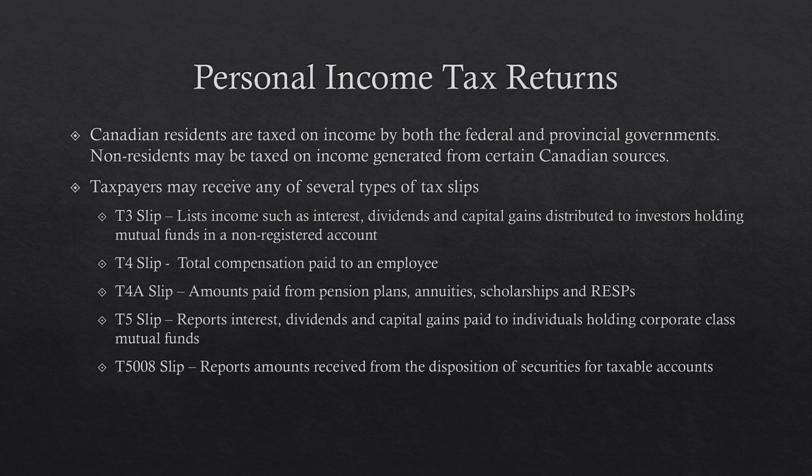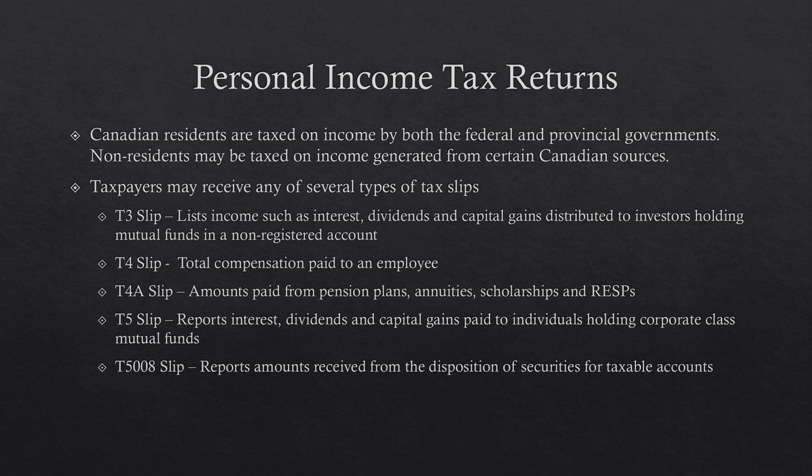T4 slips, this is your total compensation paid to an employee. So if you are an employee, you will get a T4 slip that you will have to use with your taxes, just reporting your employment income. T4A is the amount paid from pension plans, annuities, scholarships, and RESPs.